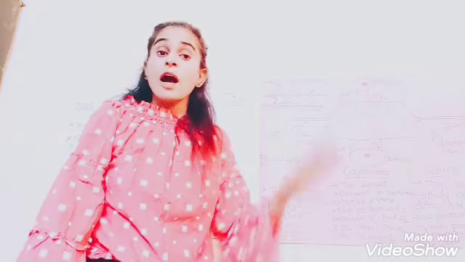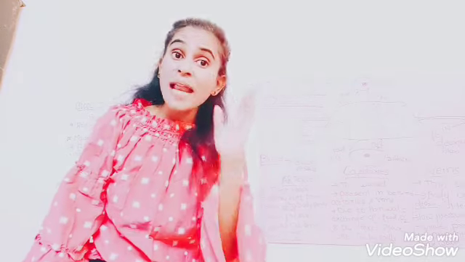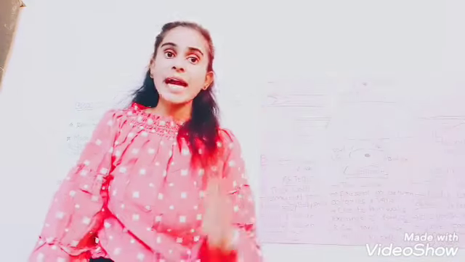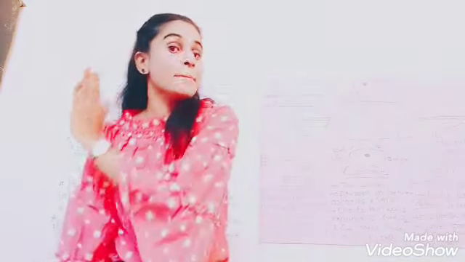Understood? How many types of blood vessels does blood move through? Three types: arteries, veins and blood capillaries. Remember, blood capillaries are present in the middle of arteries and veins. How is the wall of arteries? Arteries have got a thick wall. Veins and blood capillaries have a thin wall.